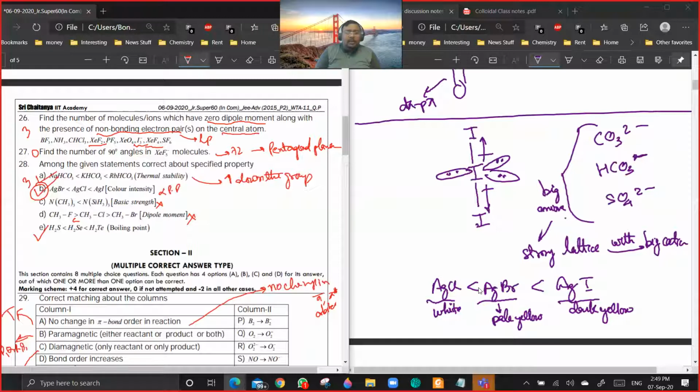Okay, CH3NCH3 and NSiH3. This one is more basic because the lone pair is localized. Here the lone pair is delocalized due to back bonding. Are you getting a point? So C is definitely incorrect. Yes or no? So shouldn't we think that in a group the basicity increases down the group? The central atom is the same. There is no down the group thing. The atom containing the lone pair, with respect to which we are talking, that is the same. Okay, that is it. This question I discussed in the class, I think in the back one.